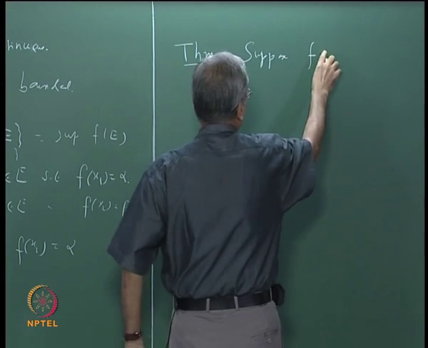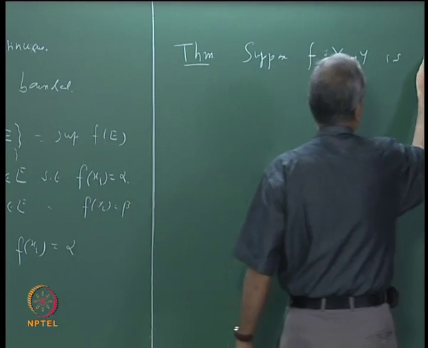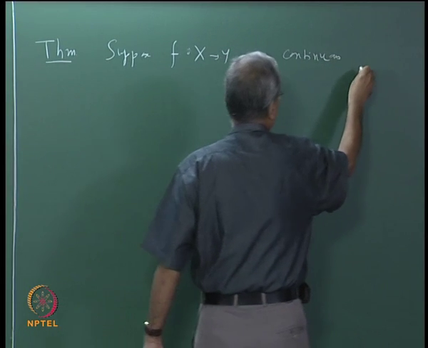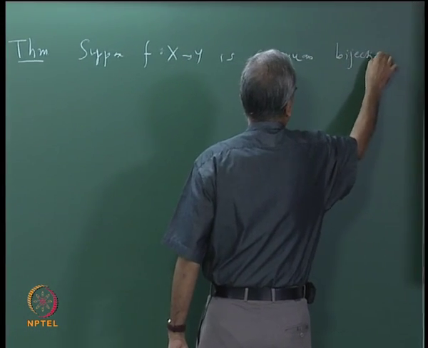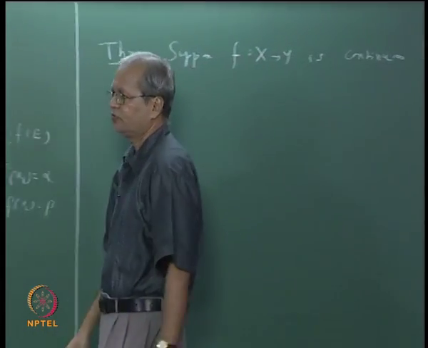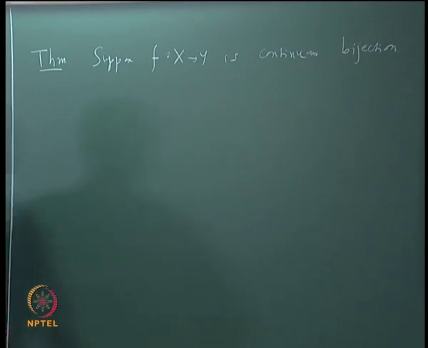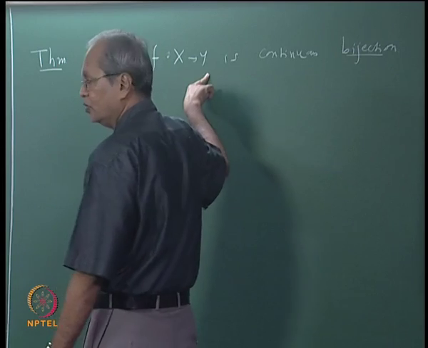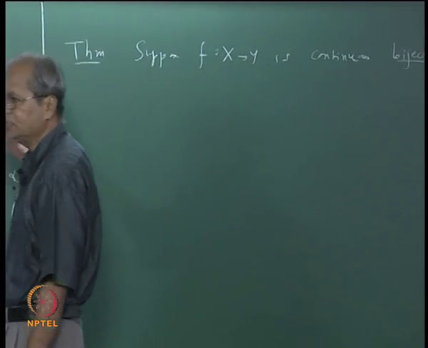Suppose f from X to Y is a continuous bijection, then of course once it is a bijection the map f inverse is defined, but it may or may not be continuous in general.